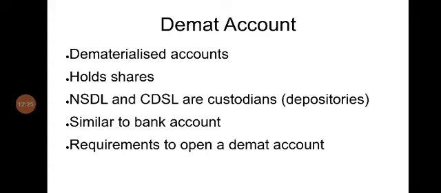After digitalization was introduced in stock markets, shares are kept in the form of digital certificates. So this is called dematerialization. That is, the material shares are being dematerialized and are kept in the form of digital certificates. This is called a Demat account. So a Demat account is just like a bank account. In a bank account you hold your cash, whereas in a Demat account you hold your shares. There are two depositories who are the custodians of Demat accounts of people. They are NSDL and CDSL, National Securities Depository Limited and Central Depository Services Limited.